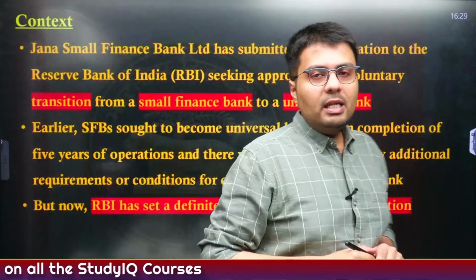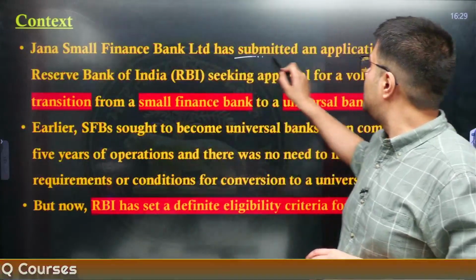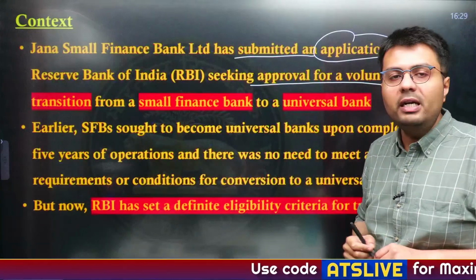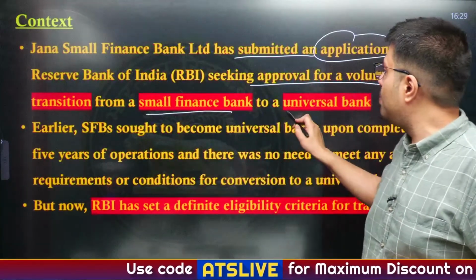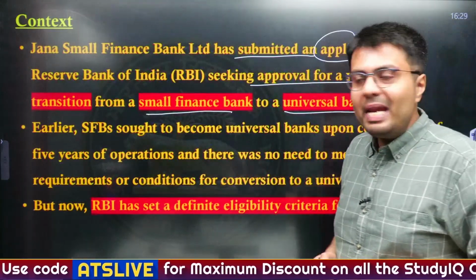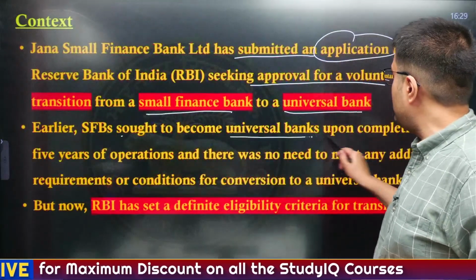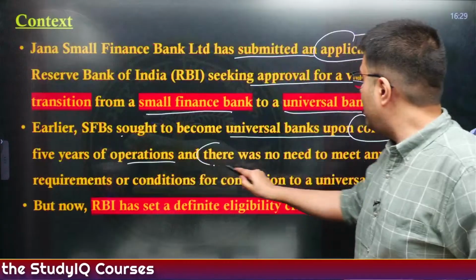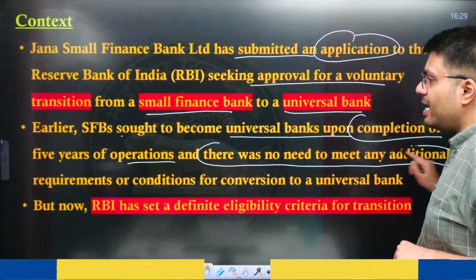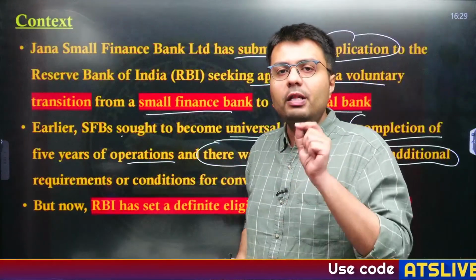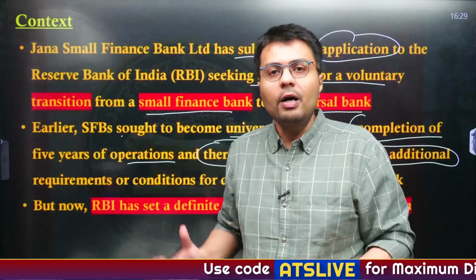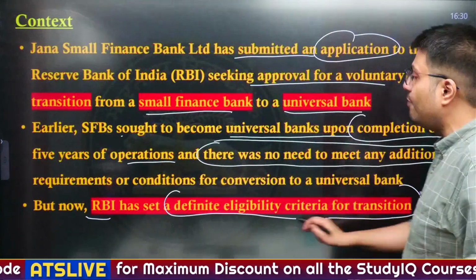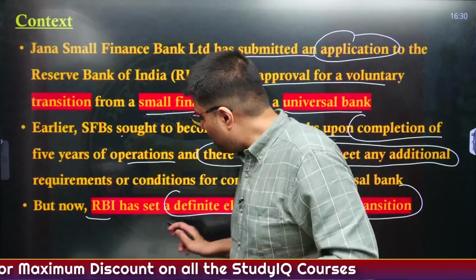Now let us understand the context. Jana Small Finance Bank has submitted an application to the Reserve Bank of India seeking its approval for a voluntary transition from a small finance bank to a universal bank. Earlier, small finance banks could become a universal bank upon completion of 5 years of operation, and there was no need to meet any additional criteria. But now RBI has set a definite eligibility criteria for this transition.